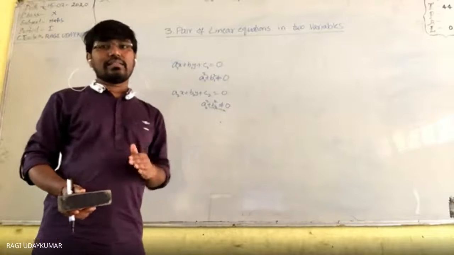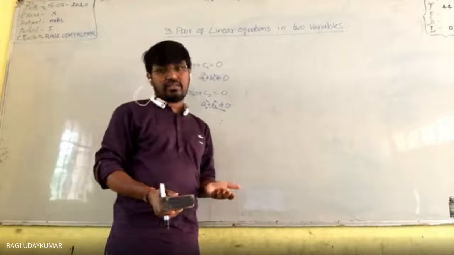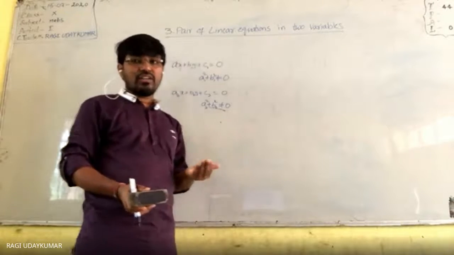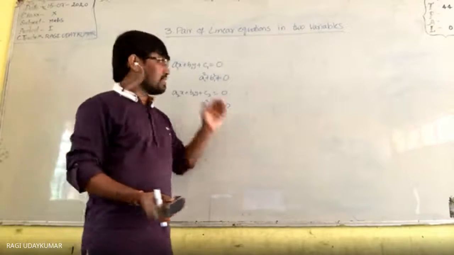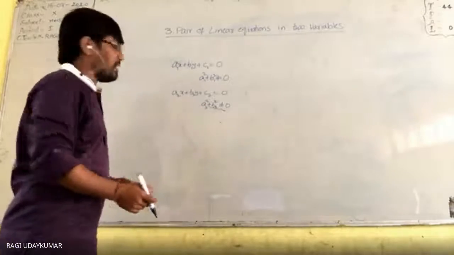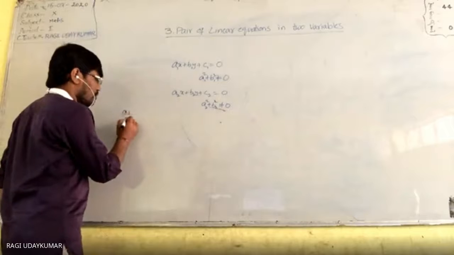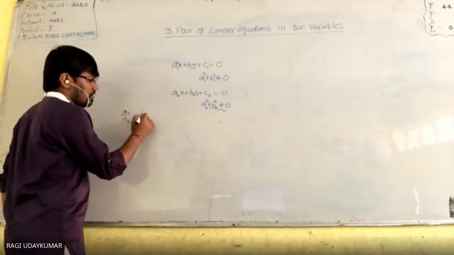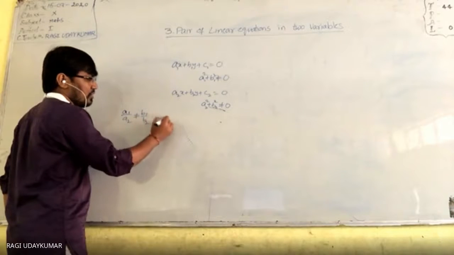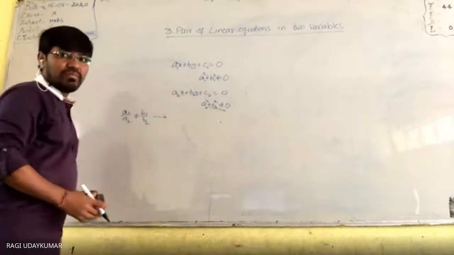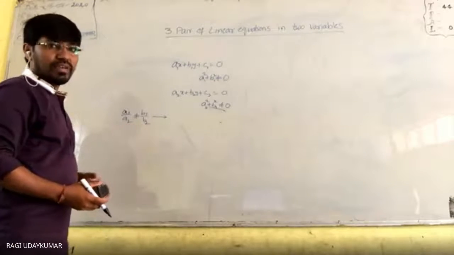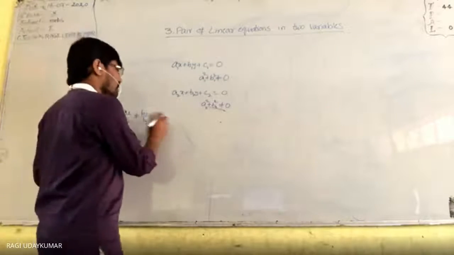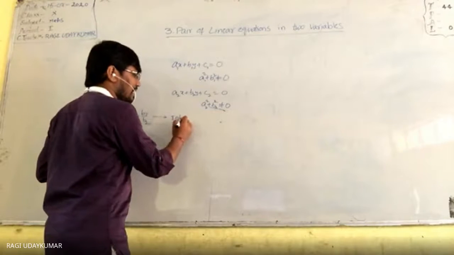So let us take the different conditions. What are the conditions we have learned previously? Based on these two equations given, if a1 by a2 is not equal to b1 by b2, then we say that the lines will intersect.